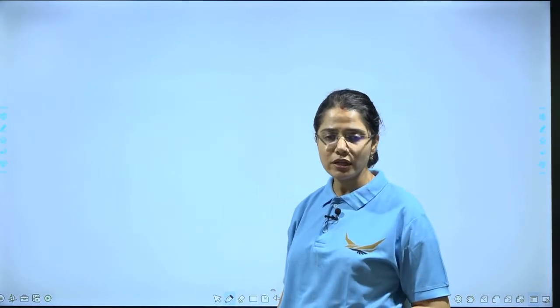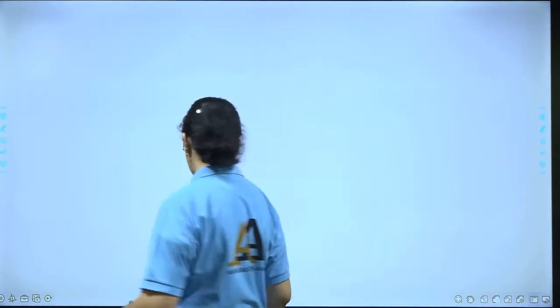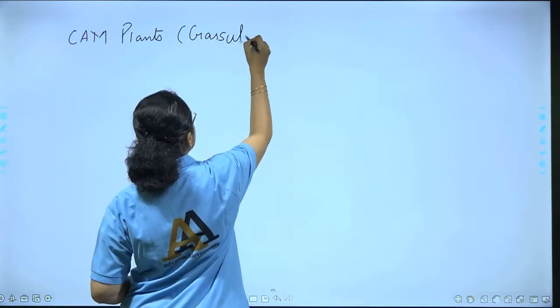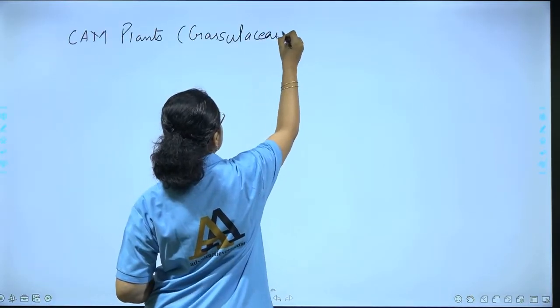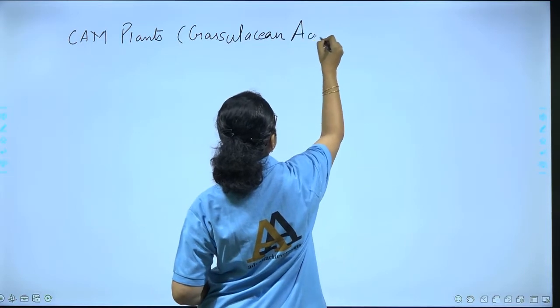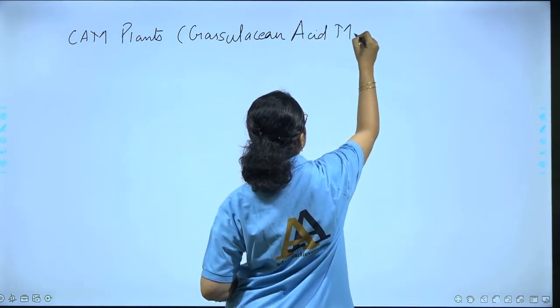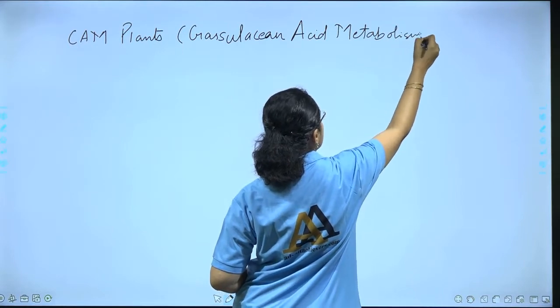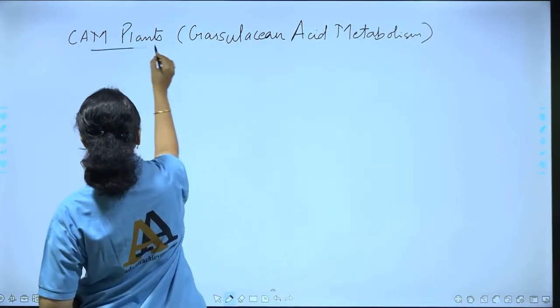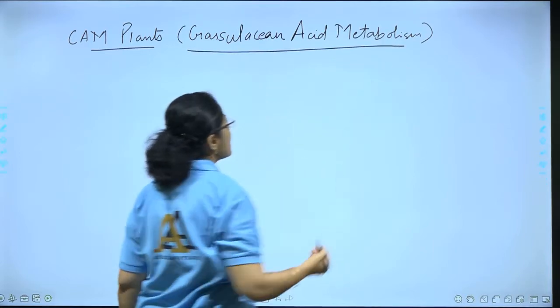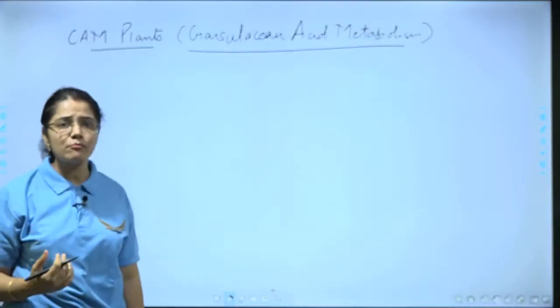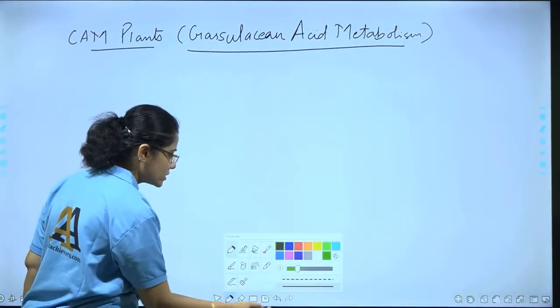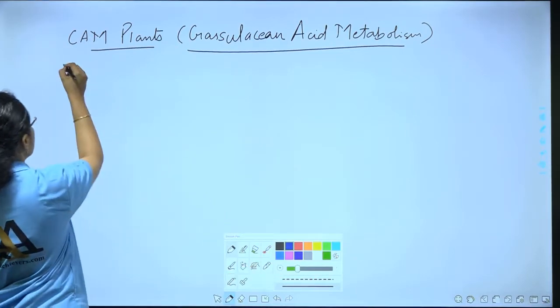CAM plants. CAM stands for Crassulacean acid metabolism. This is what we are going to discuss. But before we move on to understand the process, let us understand what CAM plants are. Let us start by taking examples of CAM plants.